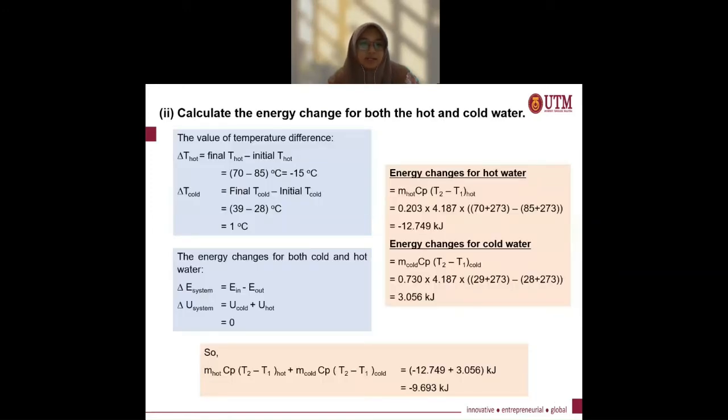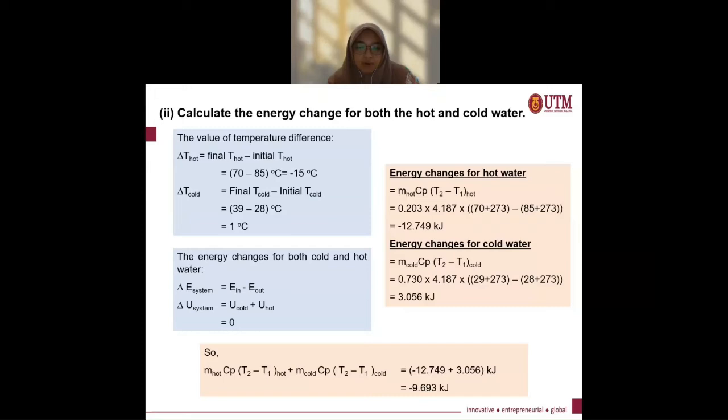So calculate the energy change for both the hot and cold water. For the energy change for hot water, we use the formula of m hot Cp (T2 minus T1 hot). And don't forget to change the temperature from Celsius to Kelvin by adding 273, and then we can get the value of negative 12.749 kJ.